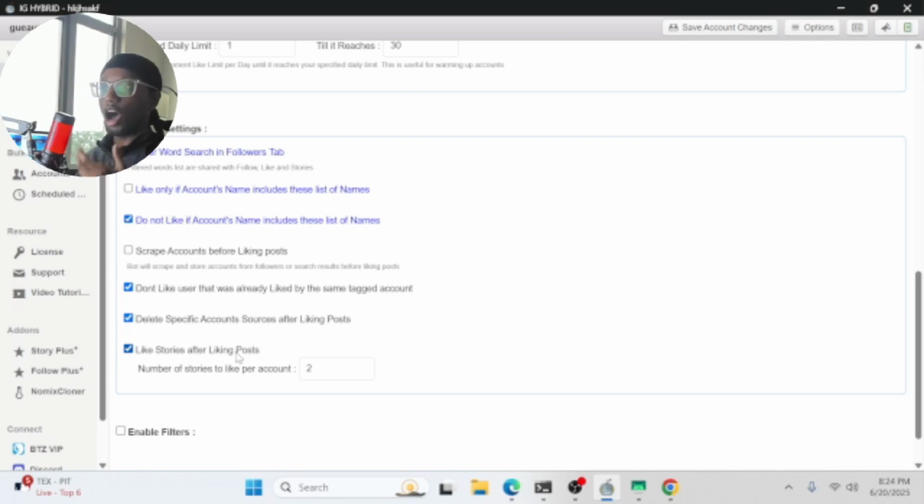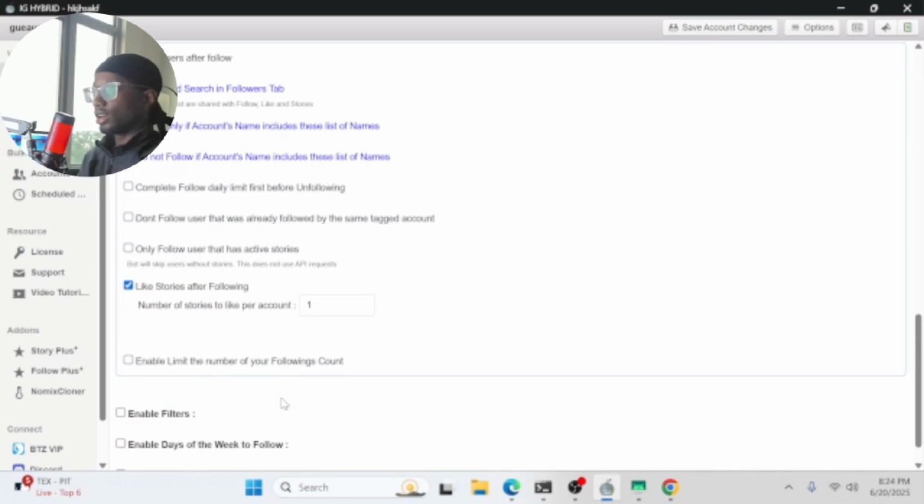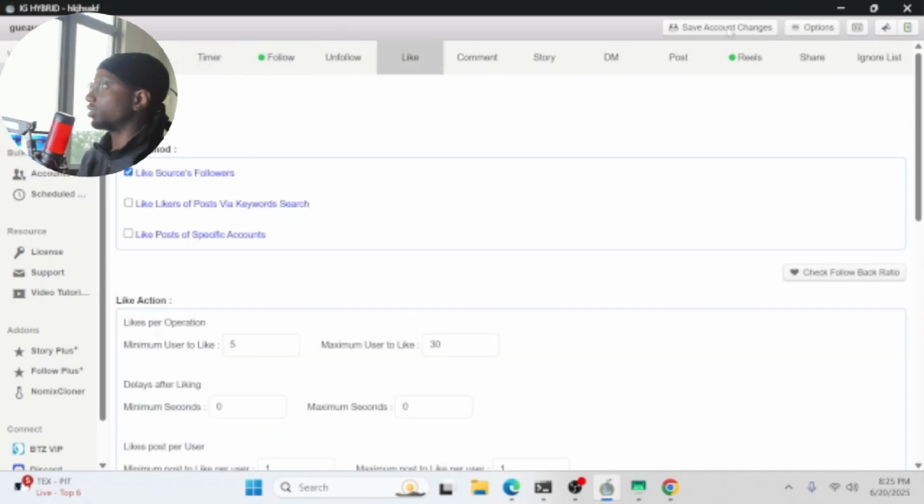This isn't the optimal setup to make the most amount of money, but it's a decent enough setup. You don't want the same accounts to just interact with people, because they will see that, oh, this is the same account as the other one that liked my post, and you don't want to kill the illusion. So back at the follows, I'm also going to turn on don't follow user that was already followed by the same tagged account under follows. So go ahead and save changes there.